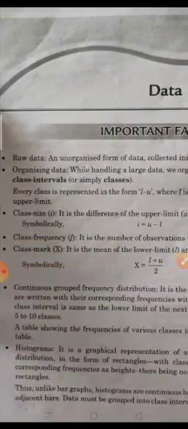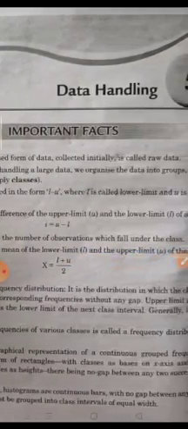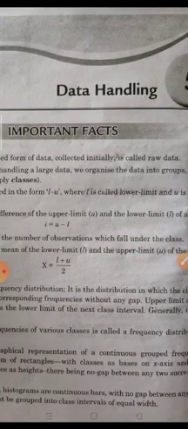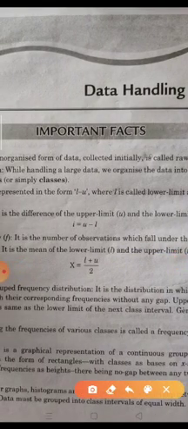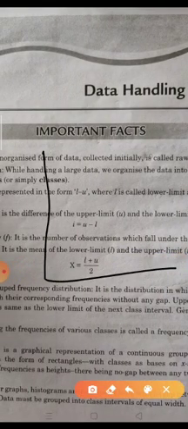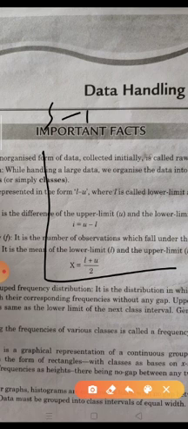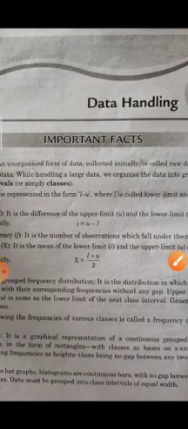Data must be grouped into class intervals of equal width. The data must be in class intervals and must be in equal groups. Suppose 5 to 10, so here the class size is 5, and all class sizes are 5. So this is the property.